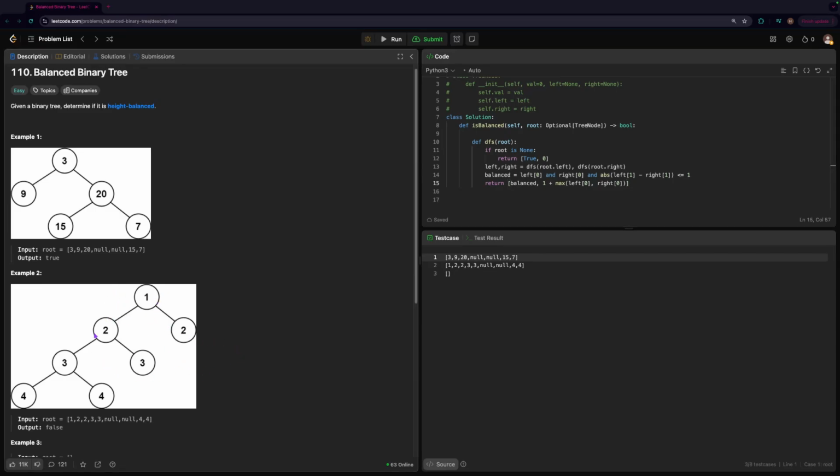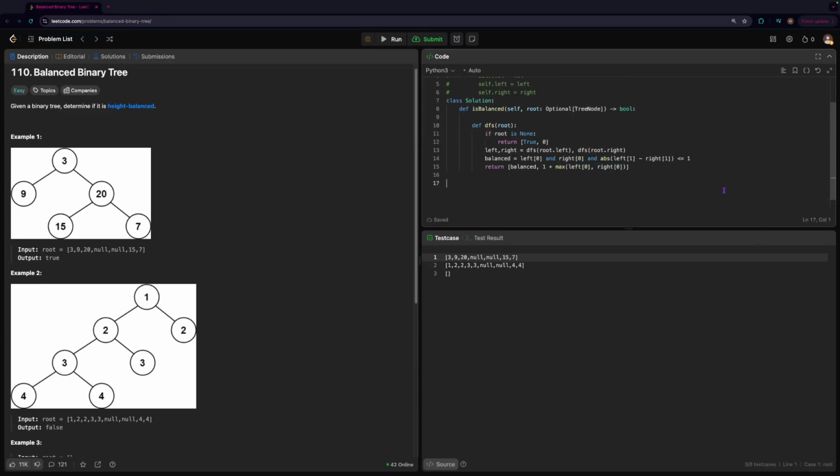But this tree is not actually balanced, because the left subtree's height is 2, so when we return this to the root, the total height is going to be 3. And this is going to be a height of 1. We take that difference, we see that it's 2, so the tree is imbalanced. That's why we're taking the max. We want to know the larger height between the 2 subtrees.